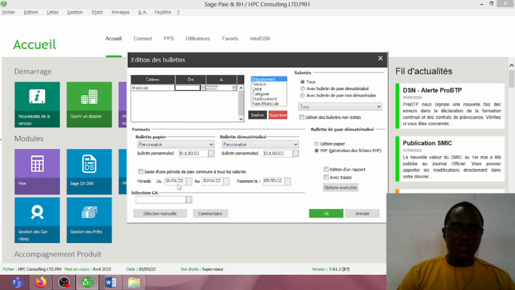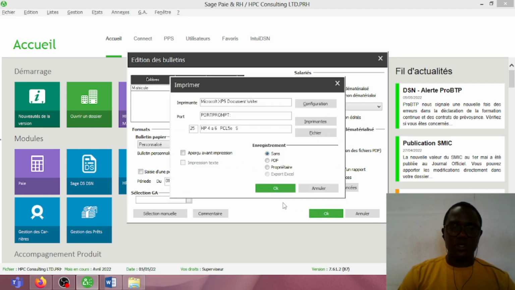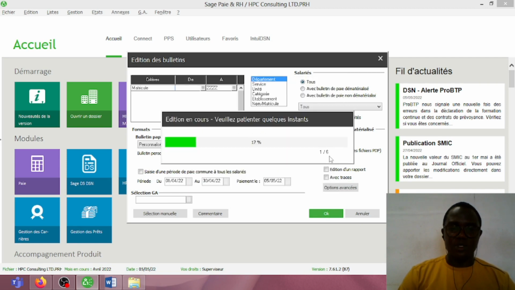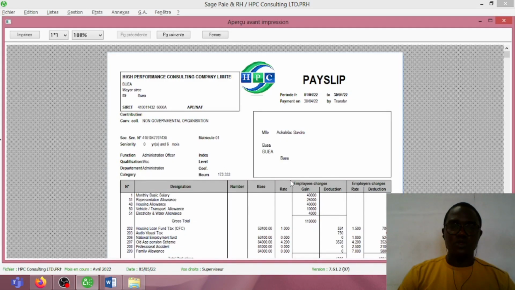So at this point, the software tells us that the period of pay is from the 1st of April to the 30th of April, and the payment date is on the 5th of May. So let's confirm the situation. So we'll simply click on OK, and let's view the various pay slips. So we'll simply click here on OK to view all the pay slips. So the company has 6 workers, and as you can see, the software is processing the salary of the 6 workers. So even if you have 500, 1,000 workers, the software is going to treat it all at once.